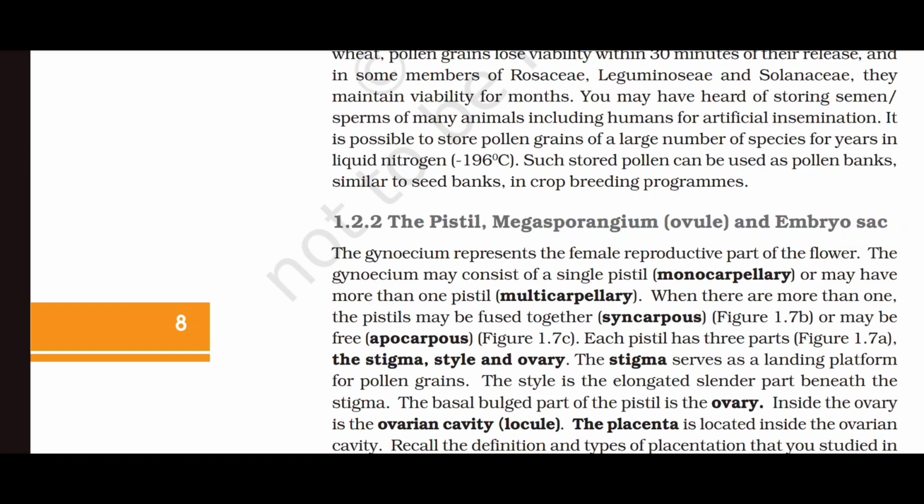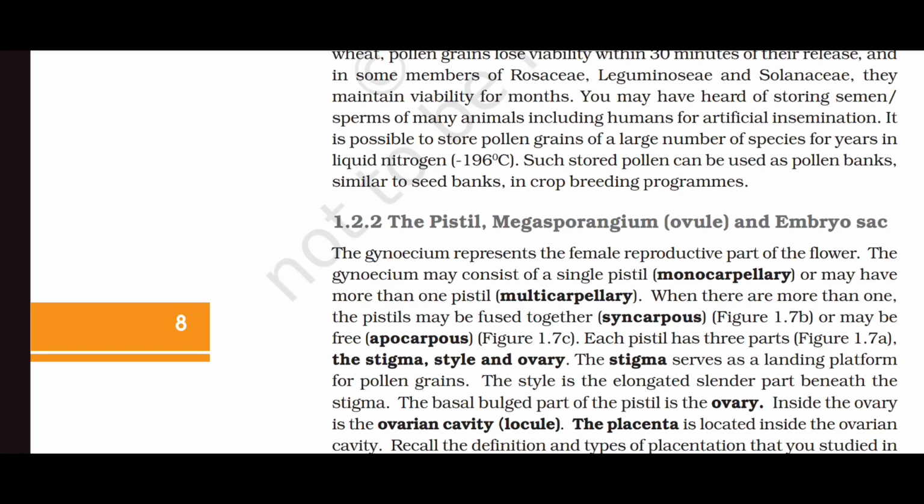The pistil, megasporangium, that is ovule, and embryo sac. The gynoecium represents the female reproductive part of the flower. The gynoecium may consist of a single pistil, monocarpellary, or may have more than one pistil, that is multicarpellary. When there are more than one pistil, they may be fused together, syncarpous, or may be free, that is apocarpous. Each pistil has three parts: the stigma, style, and ovary.